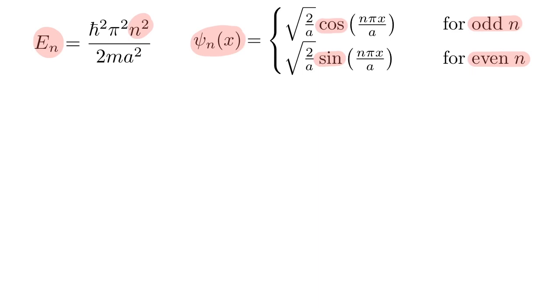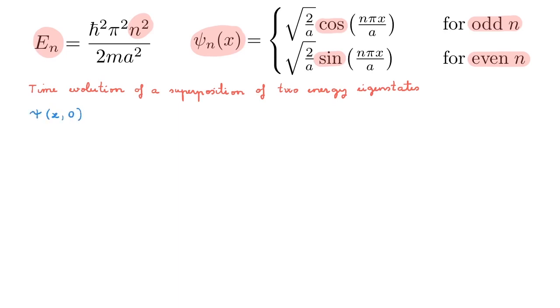To study the dynamics of a quantum system, we're going to start with the simplest possible extension to stationary states, which is the time evolution of a superposition of two energy eigenstates. To do that, we write our initial wave function psi of x, 0 as an equal superposition over psi_j and psi_k. In this case, the expansion coefficients c_j(0) and c_k(0) are equal to each other and equal to 1 over square root of 2. We choose 1 over square root of 2 to make sure that the wave function is normalized.